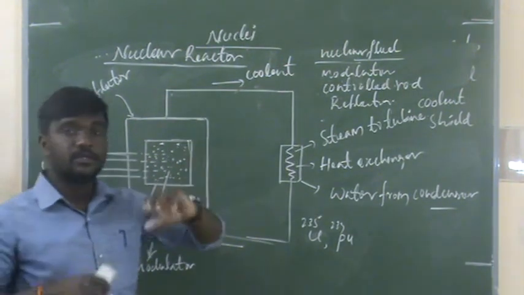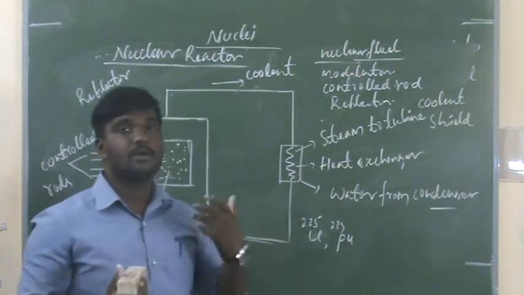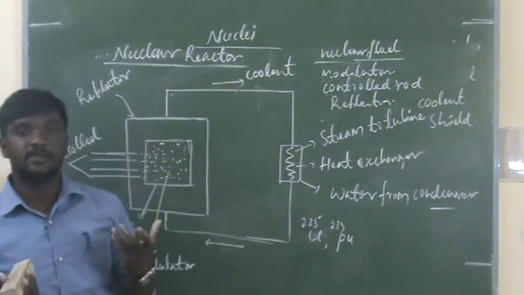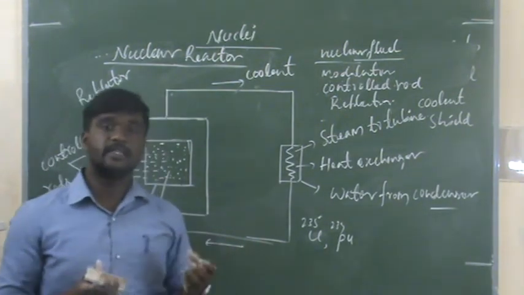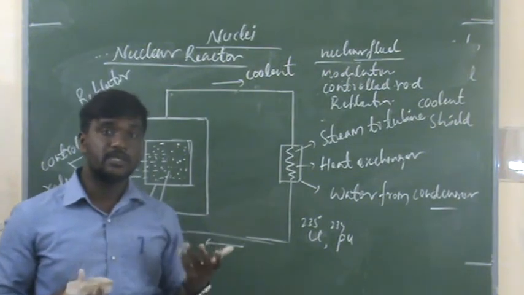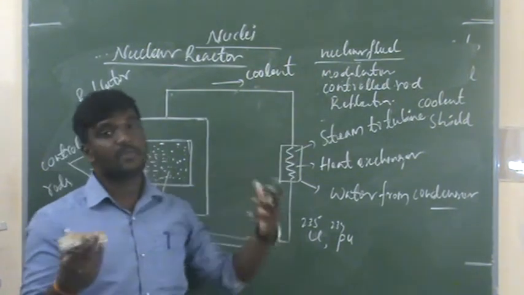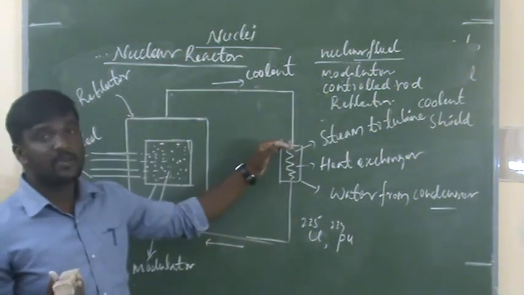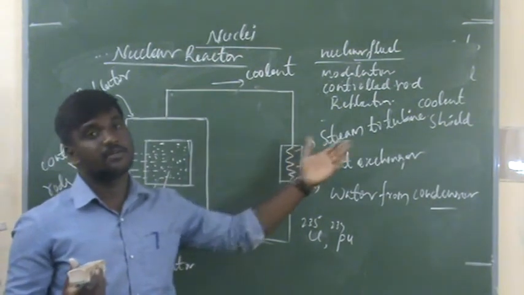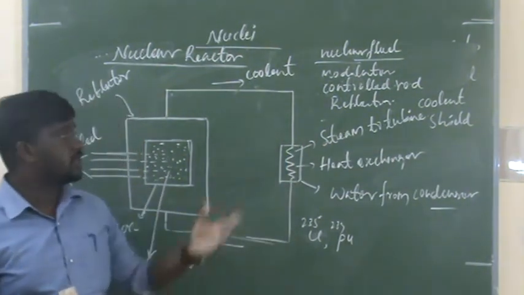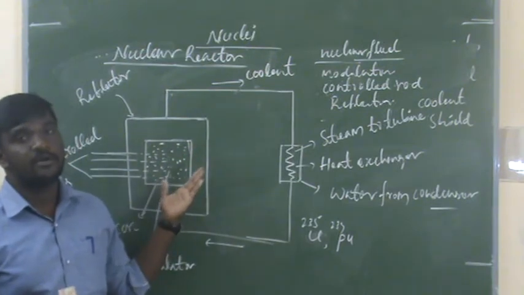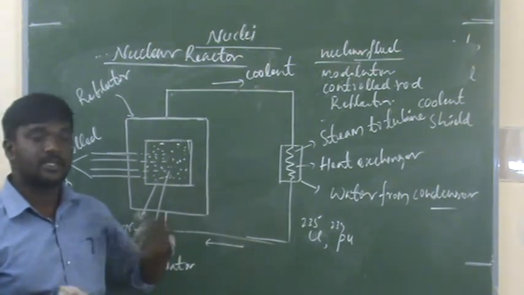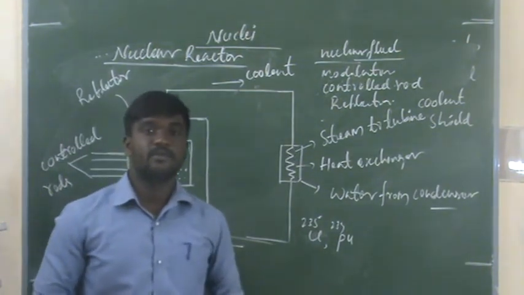And again the coolant: the water or heavy water turns into vapor. During that fission reaction, a large amount of energy is released, and that energy is converted into heat energy, which turns into vapor. That vapor or steam, when it falls on the turbine, makes the turbine rotate, and it produces the electricity. And the shield protects from the harmful radiations of the nuclear reactor. This is how a nuclear reactor works.